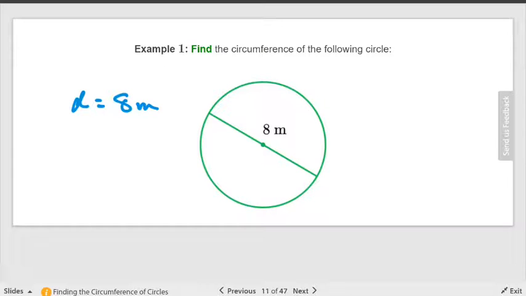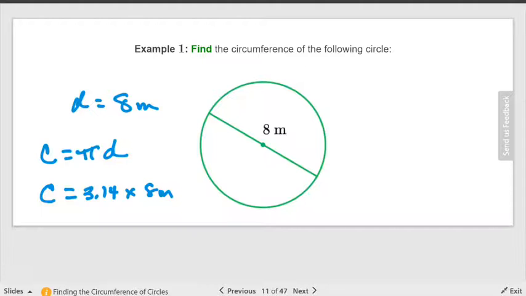So I'll use the circumference equals pi times diameter formula, because I know the diameter. So let's put that in. C is what I'm looking for. What number am I going to use for pi? 3.14 times, what's my diameter? 8 what? Meters. Yes. Remember, I want you to put those units in there so that you get the right units out at the end.